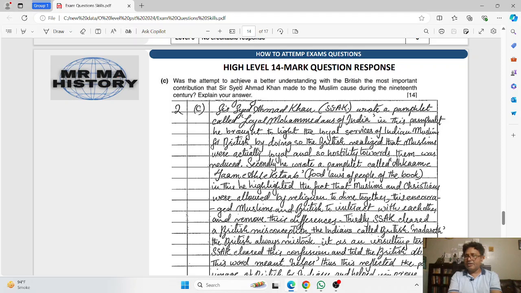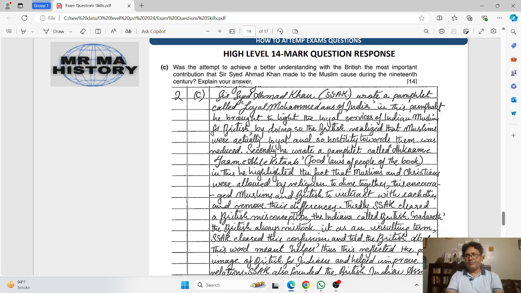And at the same time, you can also write down other contributions that Sir Syed improved the education of the Indian Muslims. For example, he established the Scientific Society. He established various schools and also a college. So all his educational institutions you can also write down.